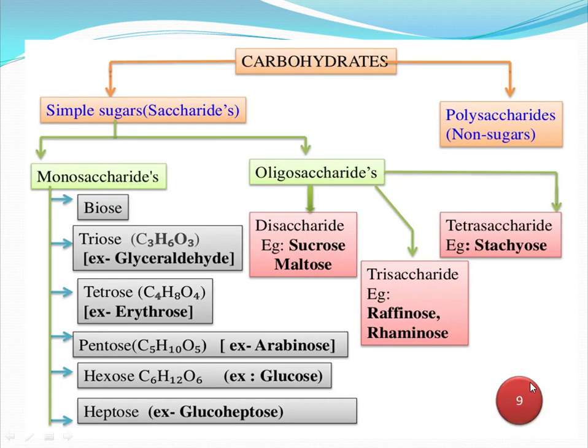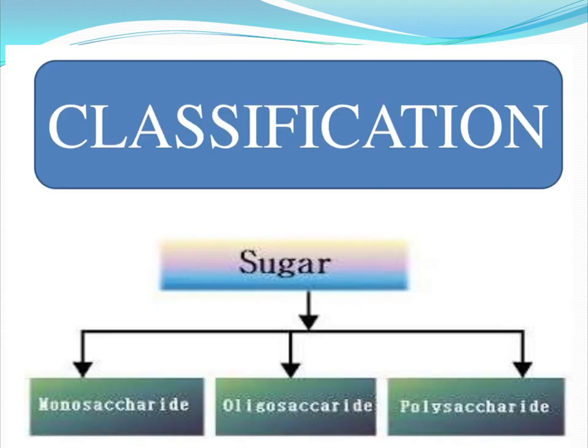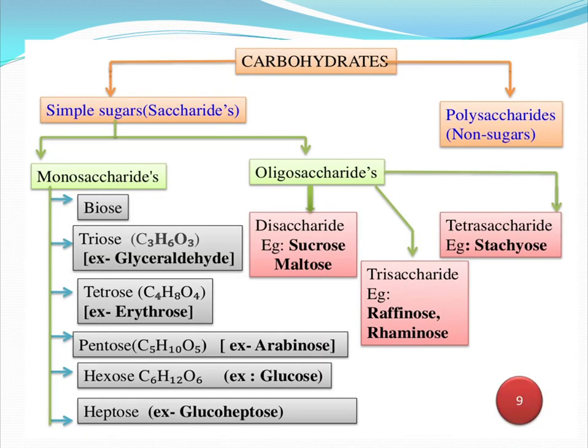Next is classification. Here, these sugars, that is carbohydrates, are broadly categorized into two types, simple sugars and polysaccharides. Simple sugars include monosaccharides and oligosaccharides. Oligosaccharides are again divided into three types: disaccharides, trisaccharides and tetrasaccharides. So based on the number of sugar molecules, they have been categorized.